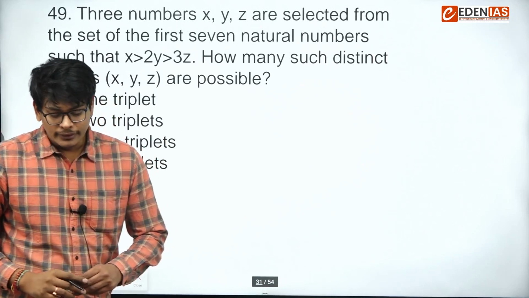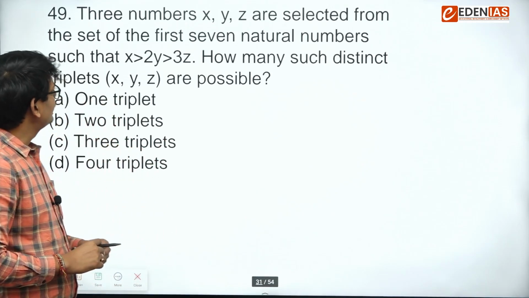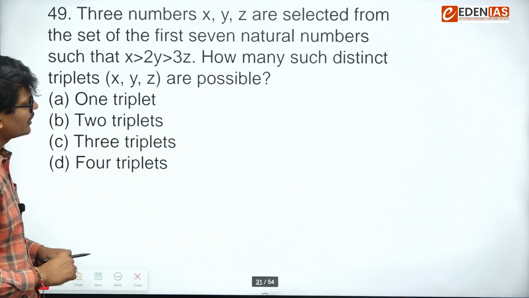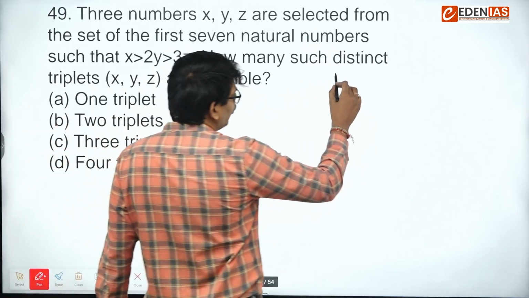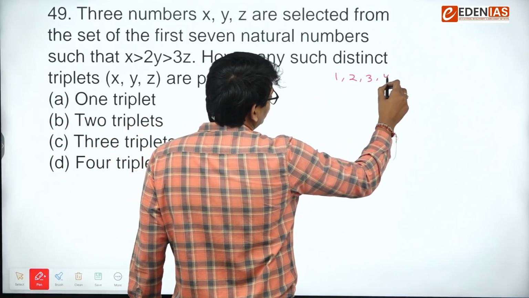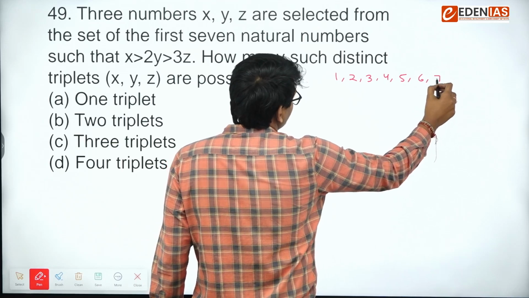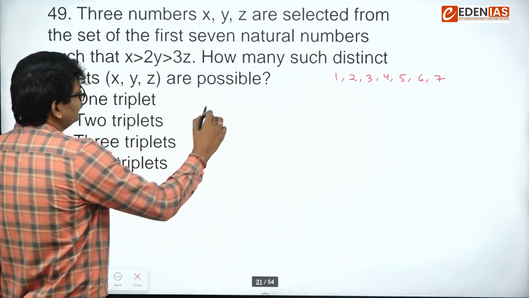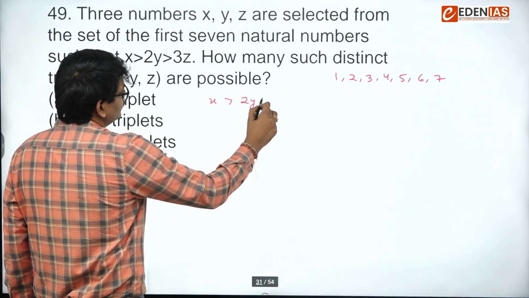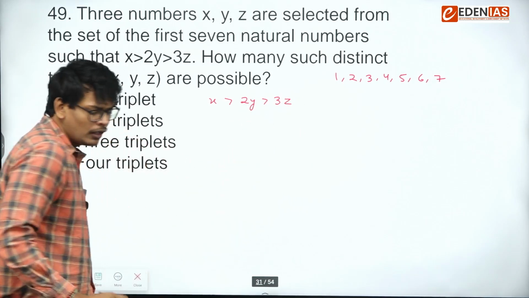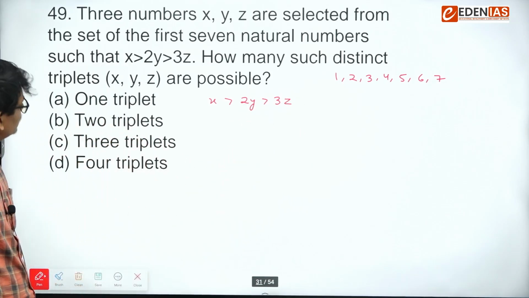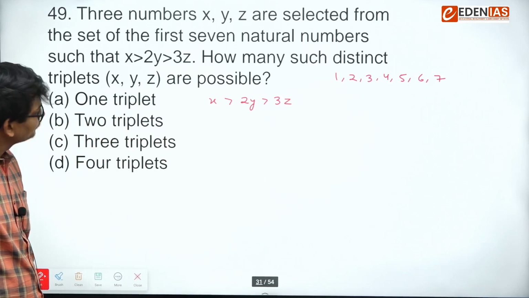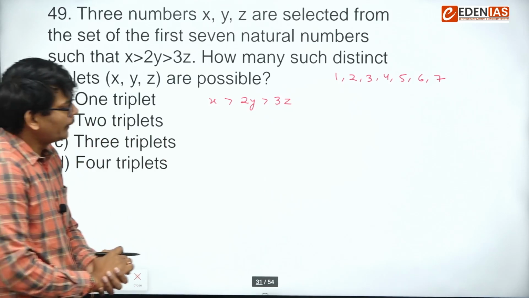Three numbers x, y, z are selected from the set of first 7 natural numbers, so 1, 2, 3, 4, such that x is greater than 2y by 3z. How many such distinct triplets are possible? Let's try to find out the triplets. Okay.